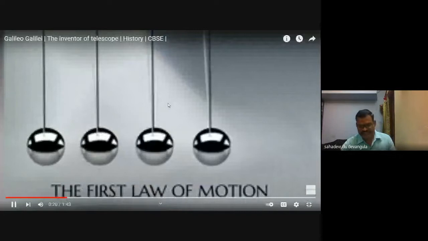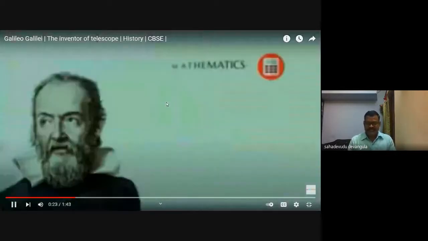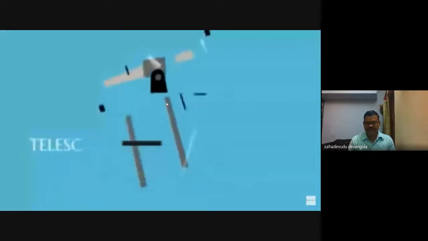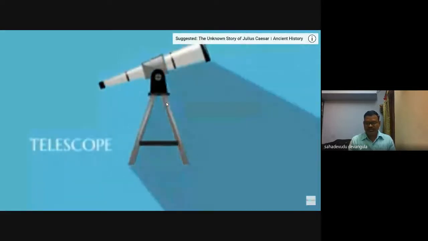Galileo was a distinguished scientist in mathematics, in mechanics, as well as astronomy. The final credit of substantiating the Copernicus theory with necessary proof went to Galileo. By inventing the telescope and observing the motions of heavenly bodies, he could prove the Copernicus theory to a large extent.